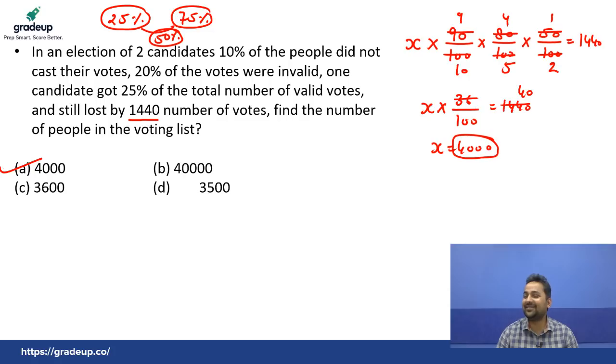Varun Sharma, very good. Everyone clear? Ping in the comment box if you got it. 10% did not cast, 90% cast. 20% were invalid, 80% valid. First got 25, second will get 75. The difference is 50%, so 50% is equal to that. If you get the concept, ping in the comment box. This is the first class of this series.